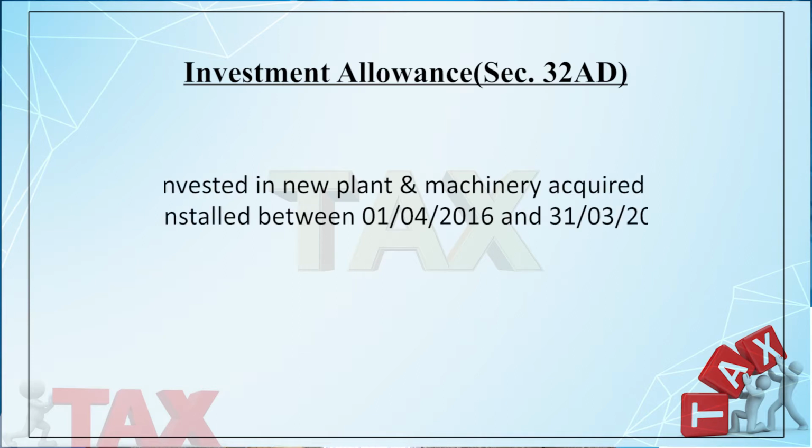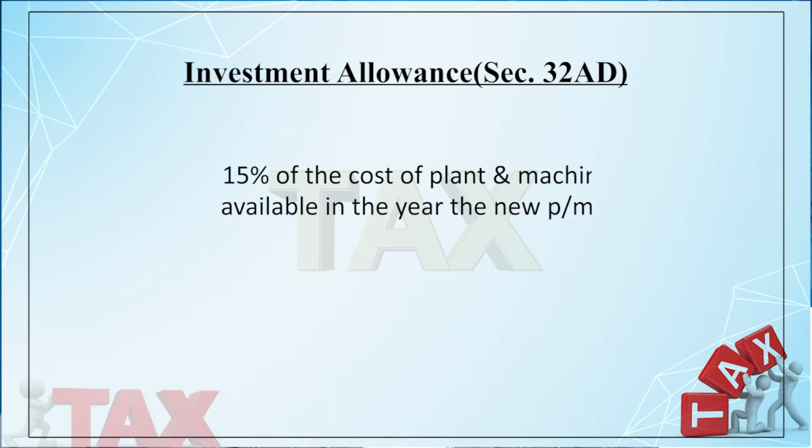The third and most important condition is that it should purchase plant and machinery between 1st April 2016 and 31st March 2020. So, in this period, the company has to purchase the new plant and machinery and have it installed. What would be the deduction? Here 15% of the cost of the plant and machinery is allowed as deduction. So, the quantum of the deduction would be 15% of the actual cost of the plant. In which year will it be allowed? The year in which the new plant has been installed.